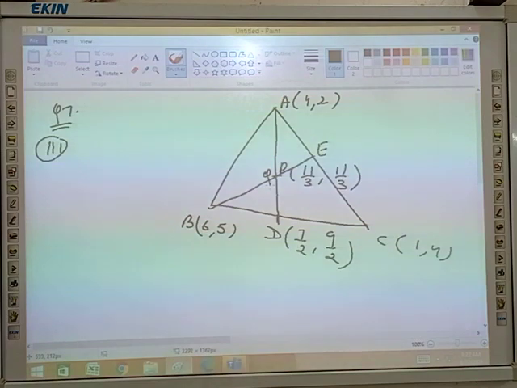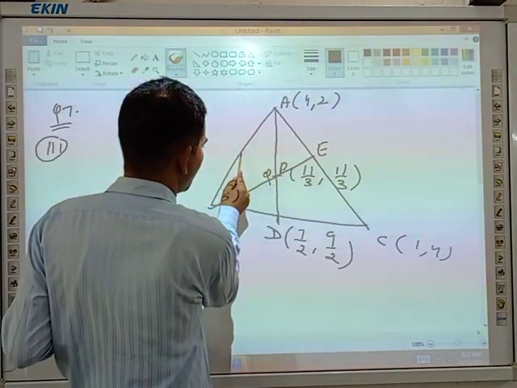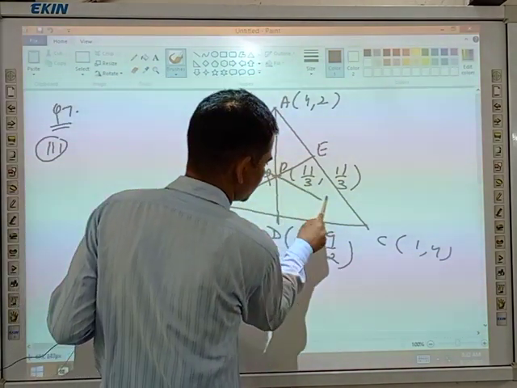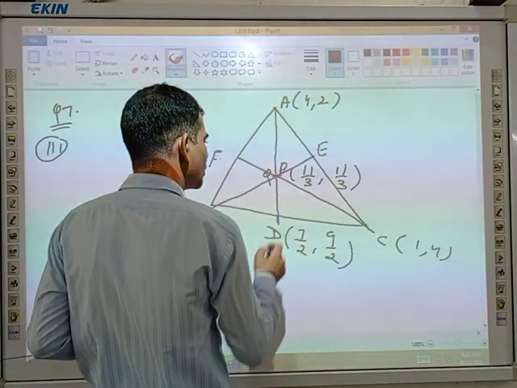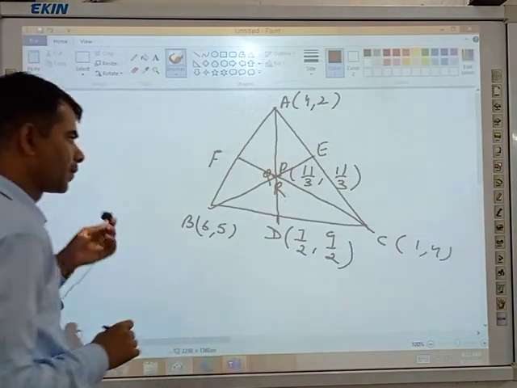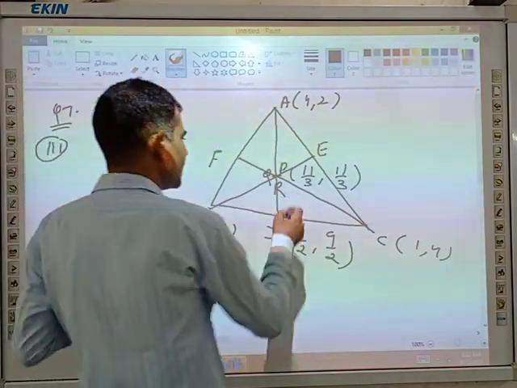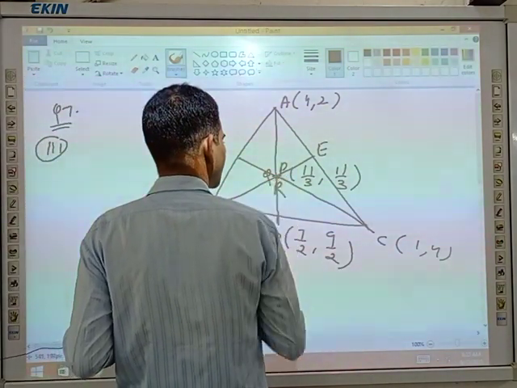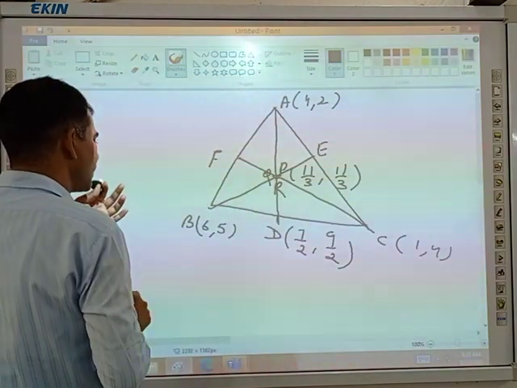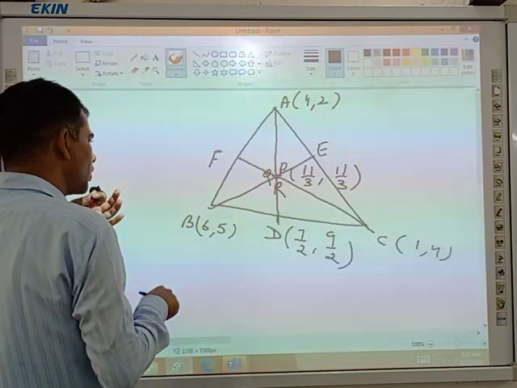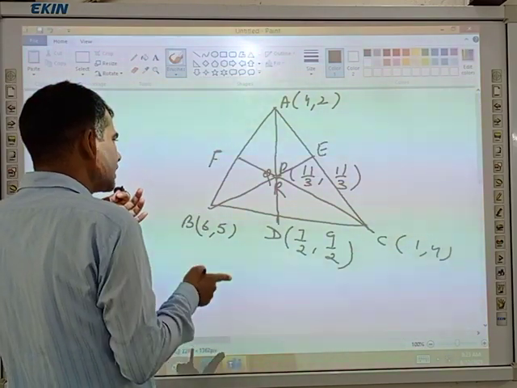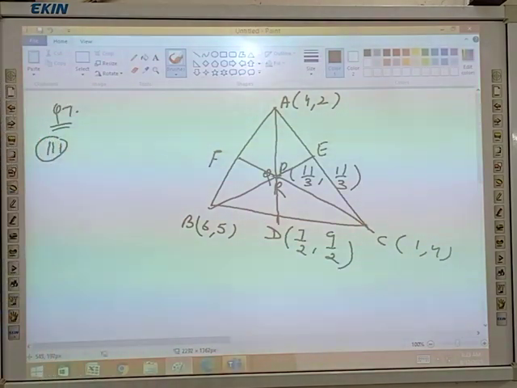Okay. Yes, sir. And R. CF is also the median. CF. That is F. And that is PQR. R is also there. P, Q and R are the same point. But P is point on median AD. Q is point on median BE. And R is point on median CF.